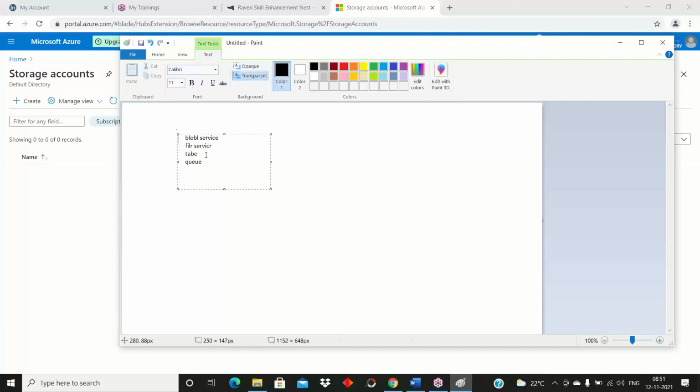If you want to store message-kind-of data, like in Google Pay, when we are doing a payment, we get a message that your amount is debited and your money will be refunded within 2 to 3 business working days. After 7 days you cannot see this message because the message polling period is 7 days and the message size should be 64 KB. Okay, these are the services.